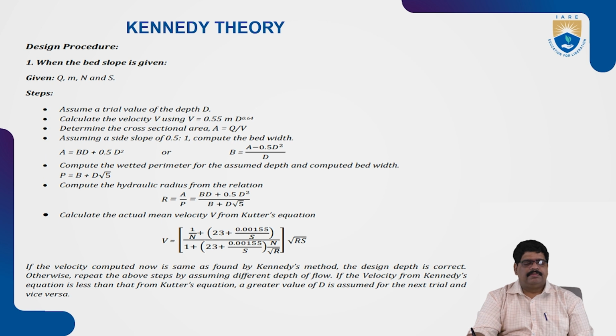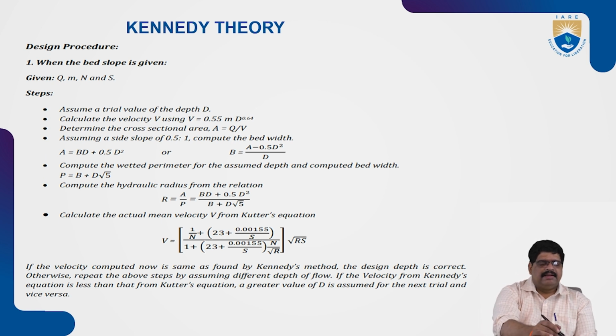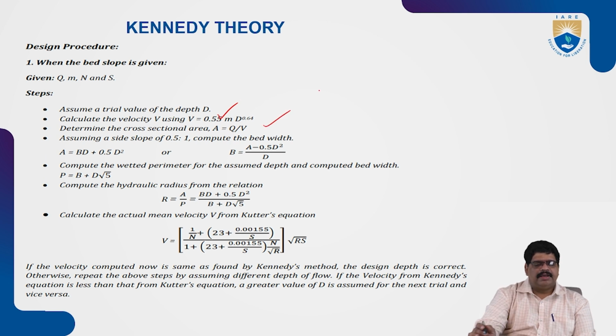If bed slope is given, assume the trial depth is equal to D, and calculate the velocity V using V is equal to 0.55 M, D to the power of 0.64, and determine the cross section A is equal to Q by V. As we know that Q is equal to AV, by applying this formula, A is equal to Q by V. So that's why it can be converted like that.